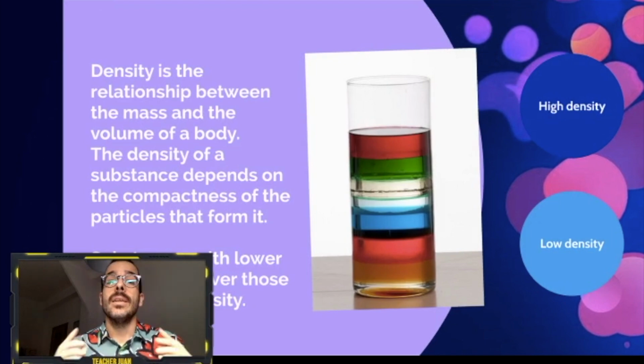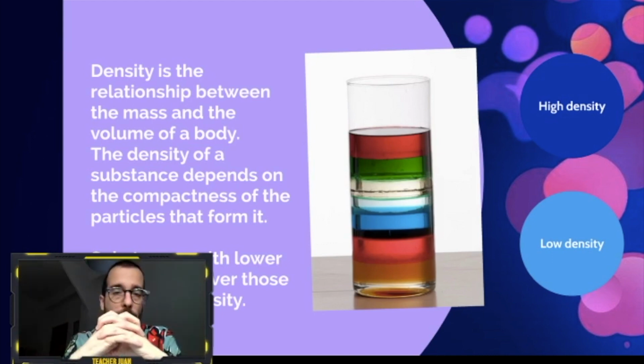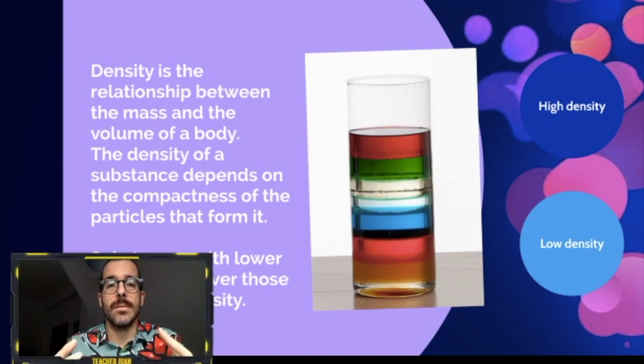The density of a substance depends on the compactness of the particles that form it. Quite easy. If they have lots of particles all together, very compact, it's very dense.